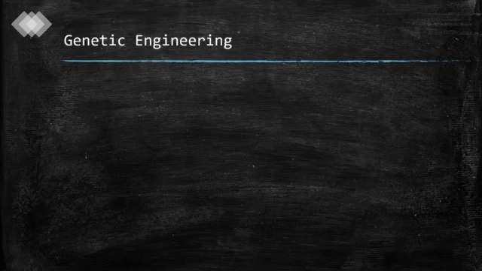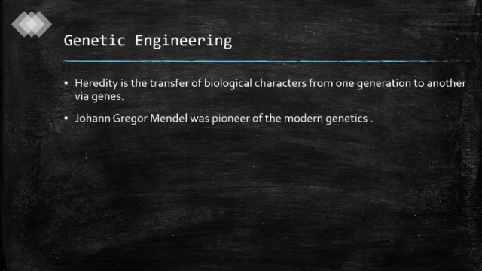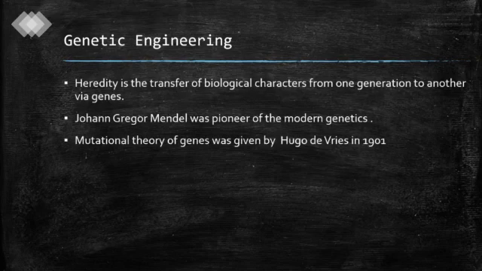Let us know about genetic engineering. What is genetic engineering? Heredity is the transfer of biological characters from one generation to another via genes. Mendel was the first scientist who worked on modern genetics. In the year 1901, the mutation theory was given by Hugo de Vries.